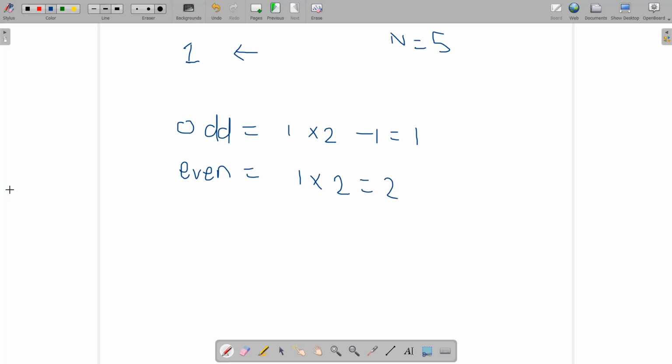So first I push up the odd elements, then push up the even elements. So my current array would become, let me erase this one, I will first push up the odd elements, then the even elements. You can see that we have found 1 and 2, which are less than or equal to n. Okay, so this is my current array.